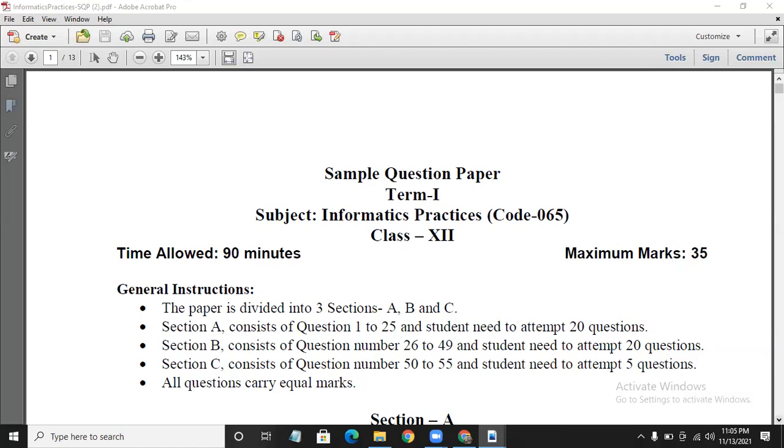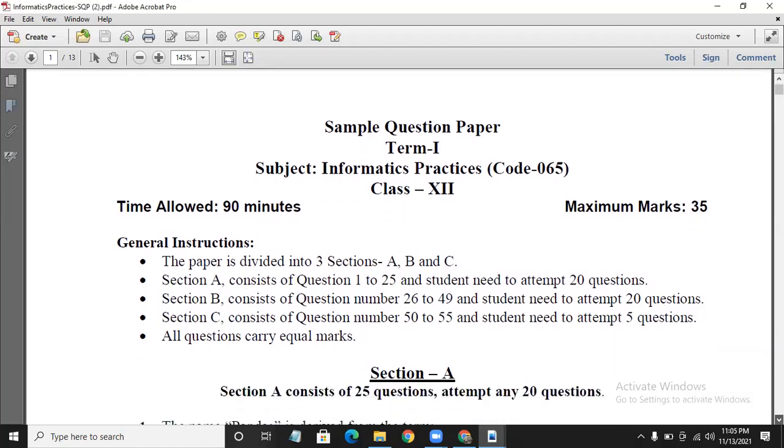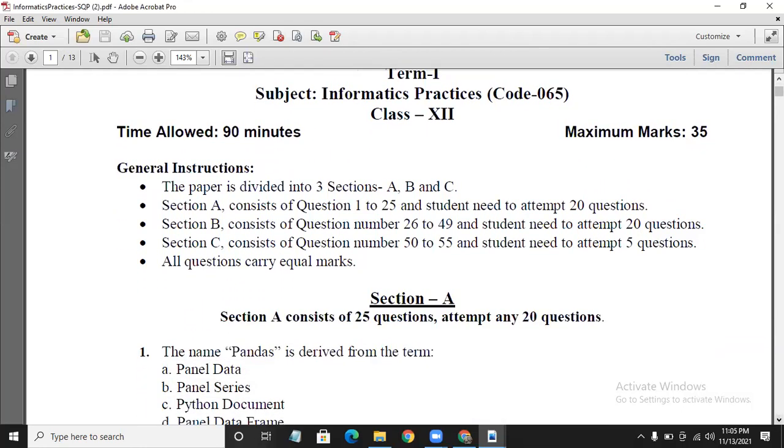You should keep in mind that the paper is divided into 3 sections: A, B, C. Section A consists of 25 questions. Out of that, you have to attempt any 20 questions. Section B consists of 24 questions. Out of that, again, 20 questions you have to attempt. Section C consists of 6 questions, numbered 50 to 55, and among that, you have to attempt any 5 questions.